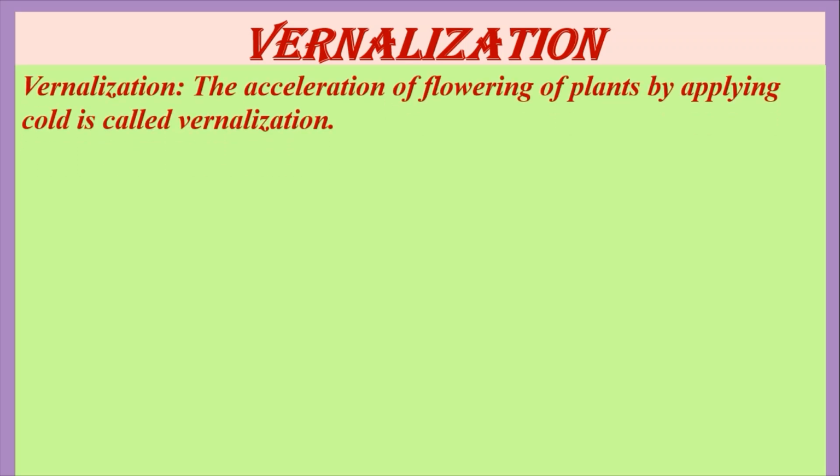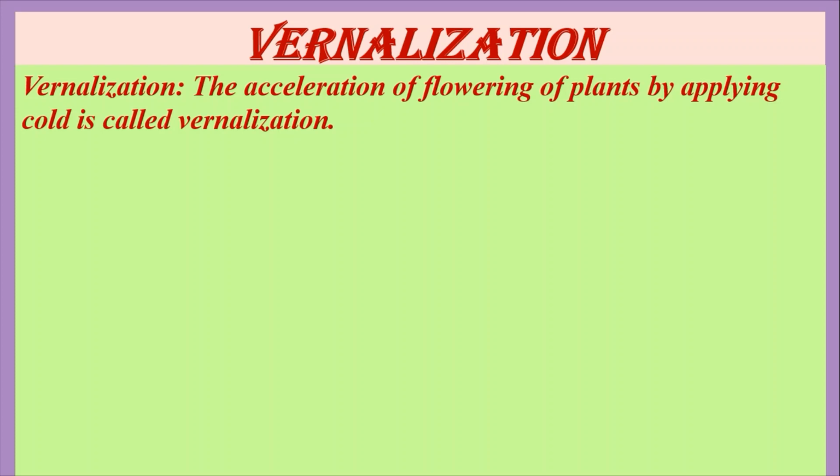Now let's see the vernalization process. Vernalization is a process by the application of which flowering of plants is accelerated. Like light, cold also plays a role in the growth of plants and flowering in them. If cold is applied to the germinating seeds of many plants, their flowering period gets advanced. So vernalization is the acceleration of flowering of plants by applying cold treatment.